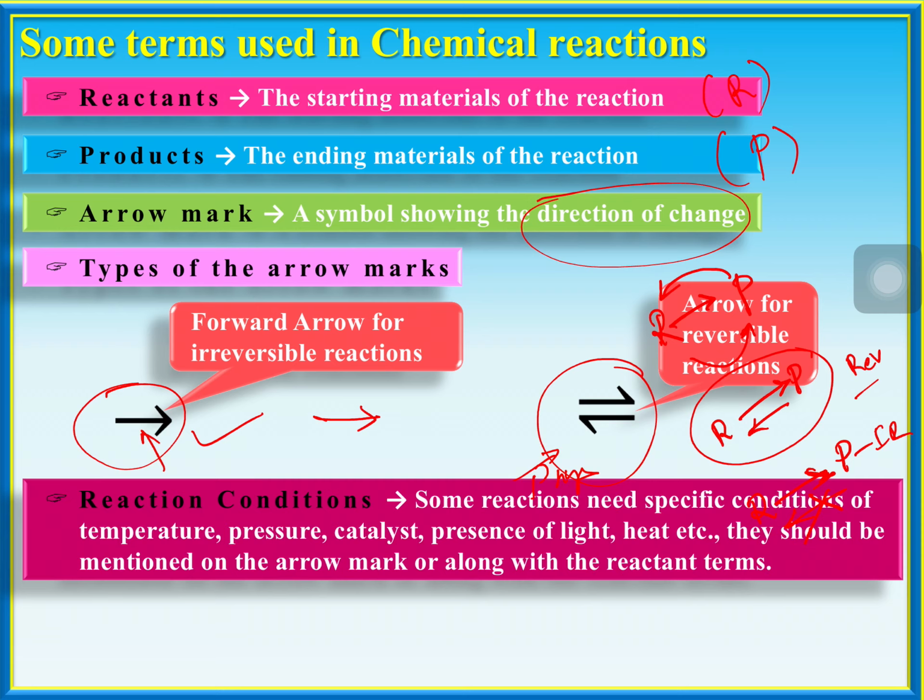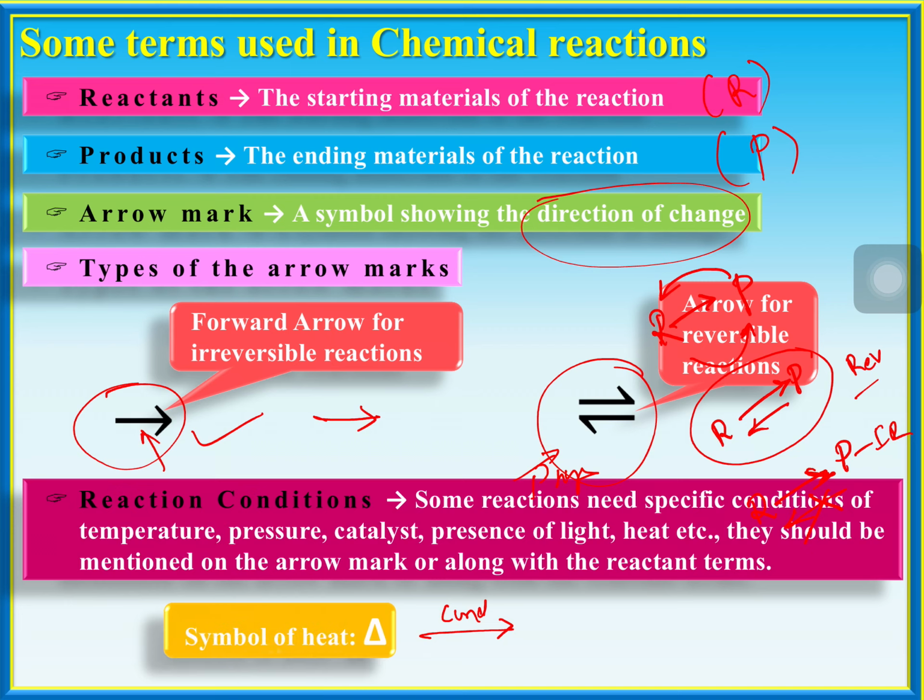Then reaction conditions. Boiling of rice happens at some temperature. Boiling of curry happens at some temperature. You need some temperature change and some other characteristics. So you need to specify those conditions: temperature, pressure, catalyst. Sometimes you need light, sometimes you need heat. Those conditions are necessary. The required conditions are put on the arrow mark.